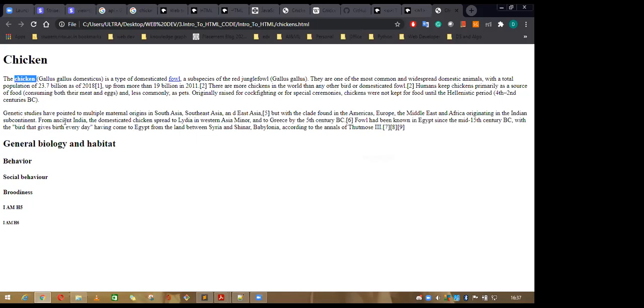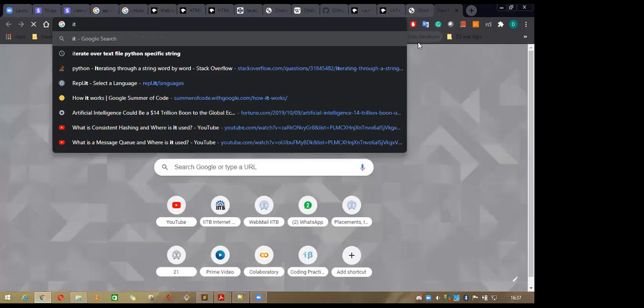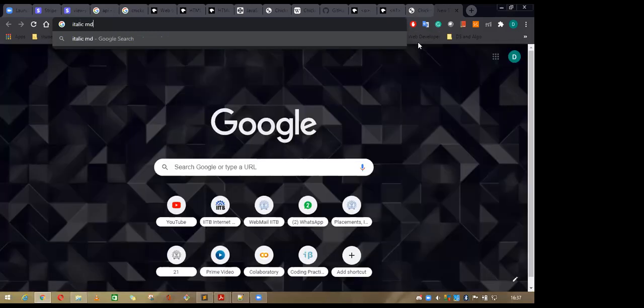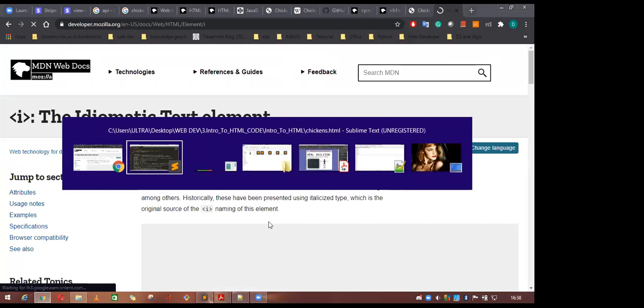So if you are bolding it, and if you want to make it italic, there is a tag called italic. If you want to make any word italic, on MDN, there's an I tag which is used to make any word italic.